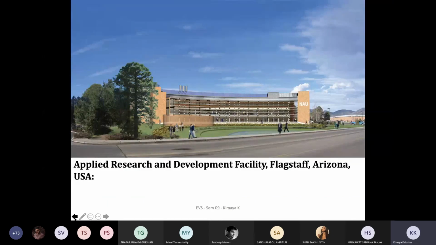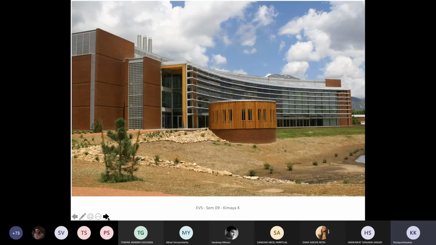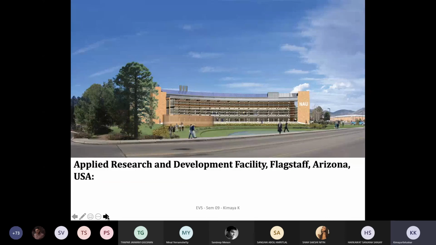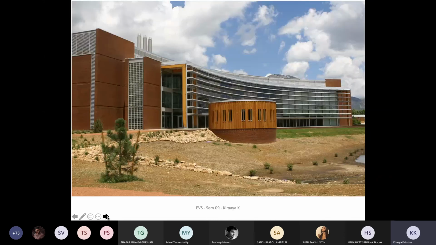So one was at the city level, which is on the outskirts. The earlier one was at the neighborhood level that you can create, and this is actually a building level example wherein you look at an architectural building, and whatever plot that you have, how do you harvest and how do you look at the entire water feature. So this is basically an applied research and development facility, Arizona, USA.